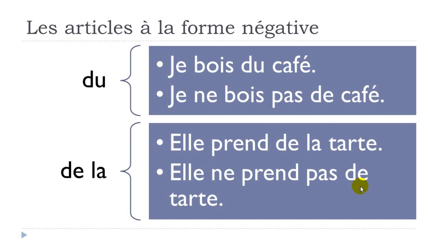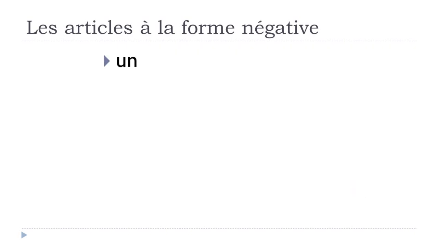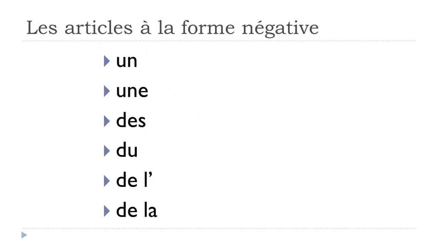All right? So what can we say if we've got un, une, or then des? So what we saw previously, so this indéfini, article indéfini, or then if we've got du, de l', or de la, as we saw previously, so what we call les partitifs, okay?